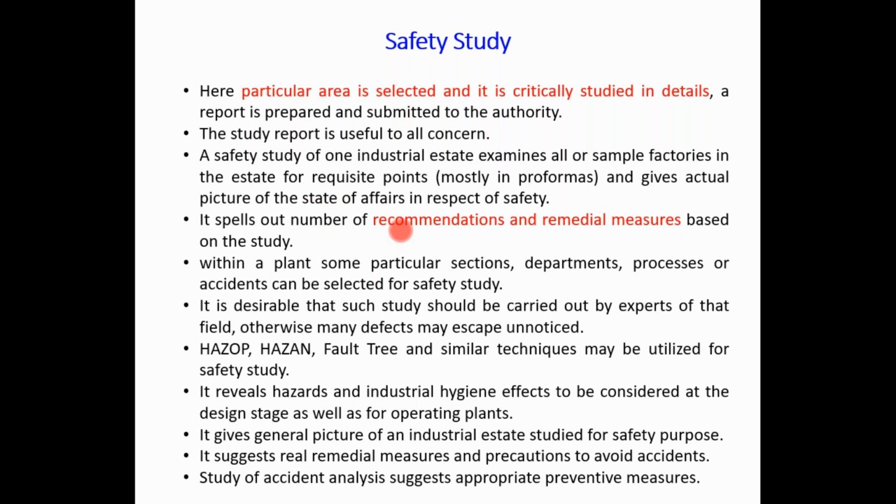It reveals hazards and industrial hygiene effects to be considered at the design stage as well as for the operating plants. It gives a general picture of an industrial estate studied for safety purposes. It suggests real remedial measures and precautions to avoid accidents. Study of accident analysis suggests appropriate preventive measures. Then safety tour is another safety appraisal parameter. So it is an unscheduled examination.